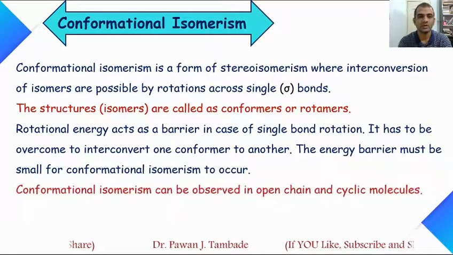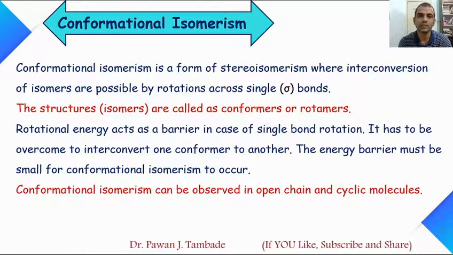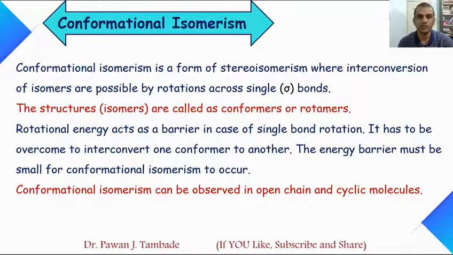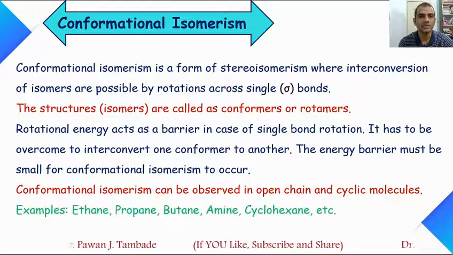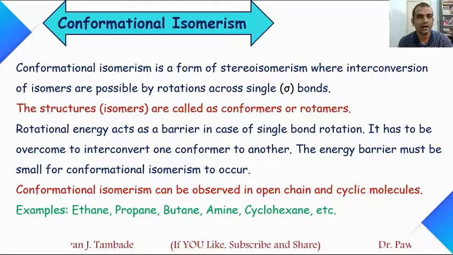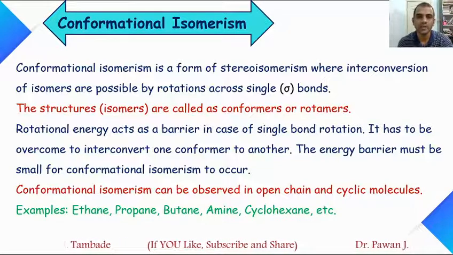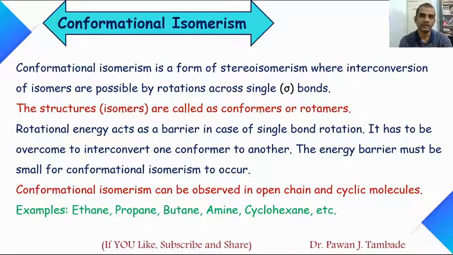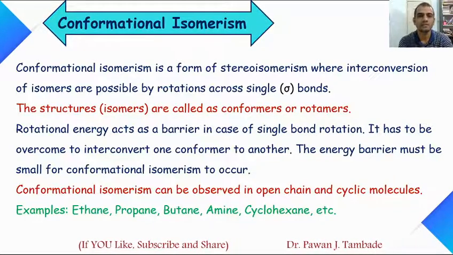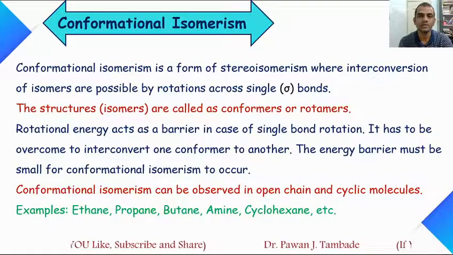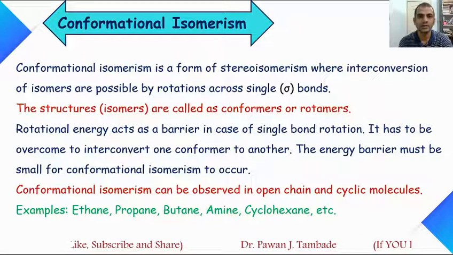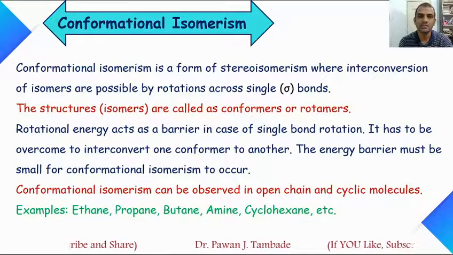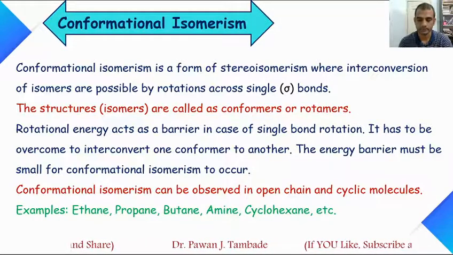We can observe conformational isomerism in open chain compounds as well as in cyclic compounds. Few examples where we can observe conformational isomerism are ethane, propane, butane, and cyclohexane. In this series of video lectures, we will see conformational isomerism in ethane, propane, butane, cyclohexane and substituted cyclohexanes.